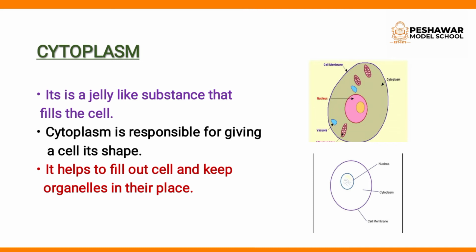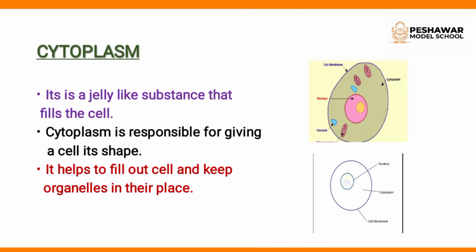C-Y-T-O, cytoplasm. Cytoplasm is a watery jelly substance. You see the cytoplasm in this picture? It is a jelly-like substance that fills the cell. Okay students, cytoplasm is made mostly from salt and water that provides structure for the cell.